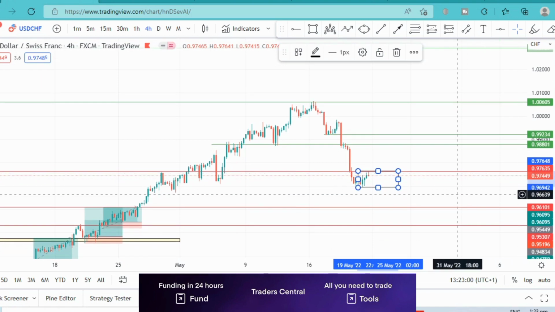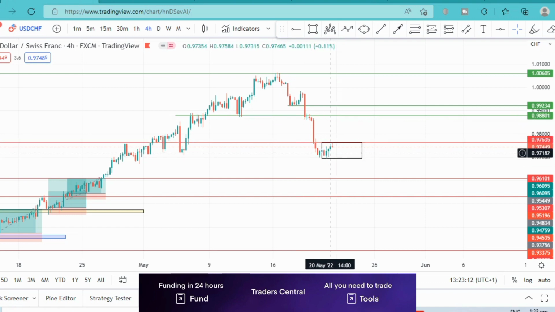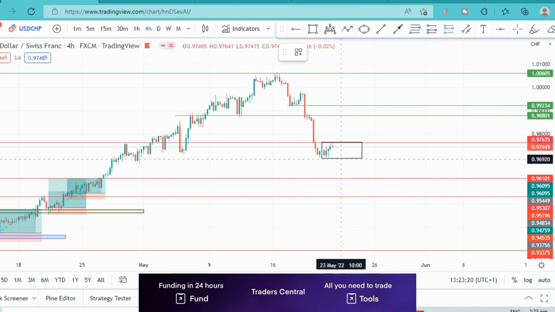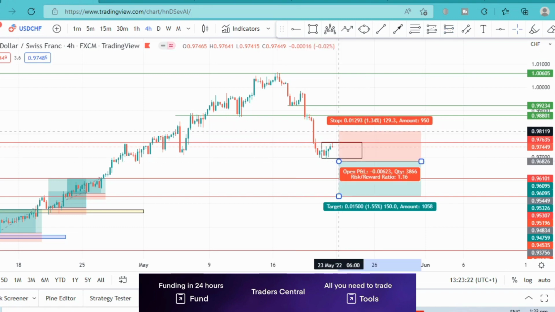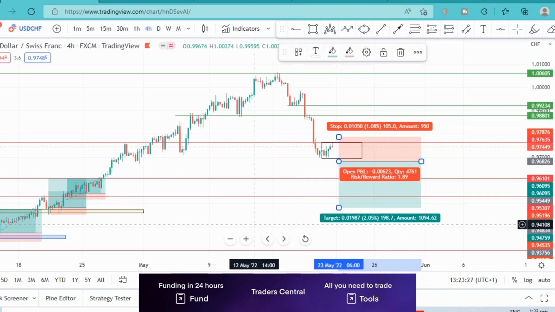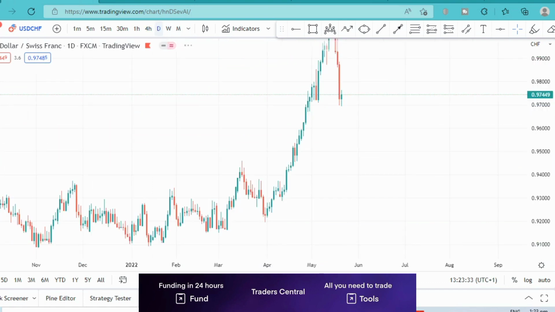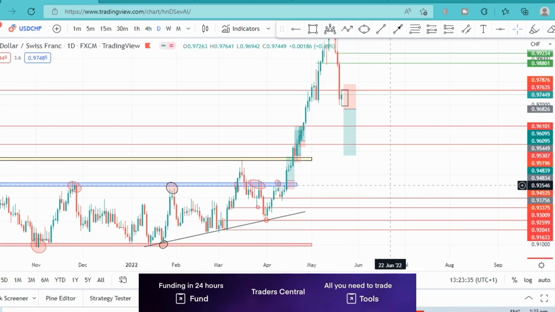I am bearish, and the way to capitalize on this bearish move is either wait for a retracement to get to the 50% Fibonacci level or the 61.8% Fibonacci level around these areas here, or price to break this box below it and then continue to the downside. So on a break below it, we'll just end up taking our sell trade from there and probably put our stop just above that area, and then we'll take our stop loss down to the next 50% retracement on the daily time frame that we mentioned, or the weekly time frame.